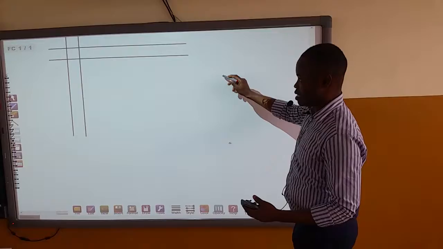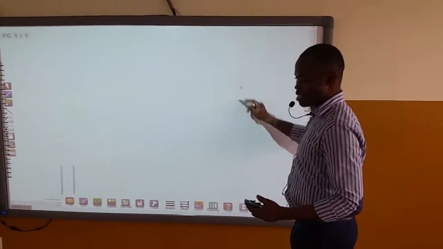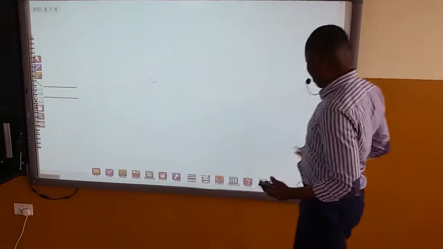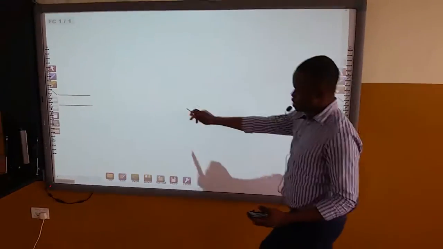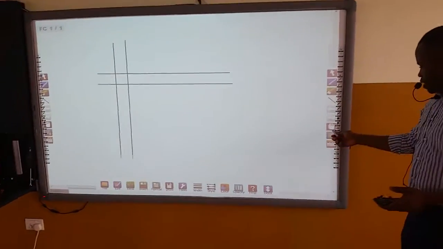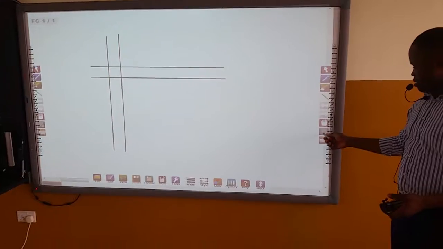So we bring it back. It can go down, it can go to your left, it can go to your right. Wherever you want to use the hand tool to move, you can. So let's bring it back. Voila. So here we have it.